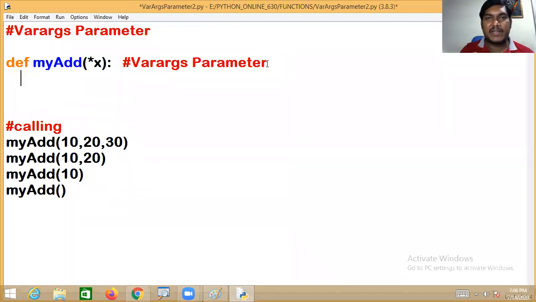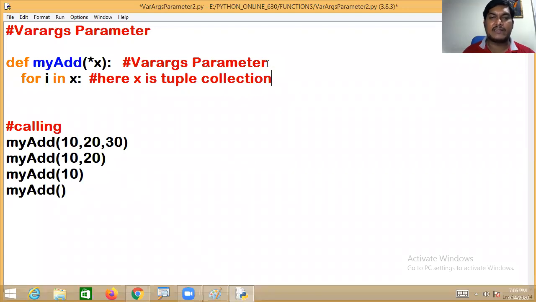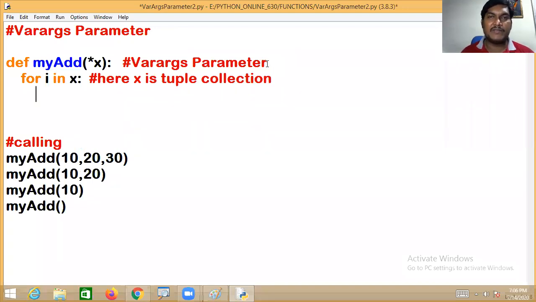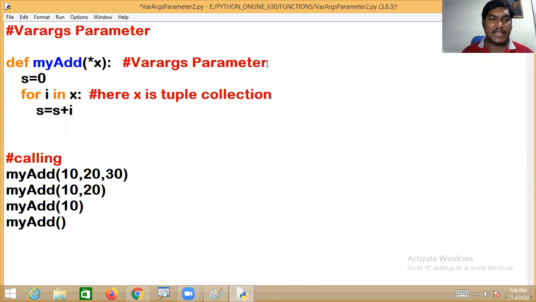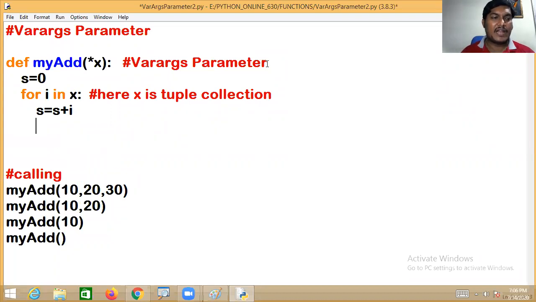Sir, I want to get one by one element from the tuple collection. You are already aware of it: for I in X. But don't get any confusion here. X is a tuple collection, so we read one by one value from the tuple collection. S equal to S plus I. But we have to declare one variable, S equal to 0. And finally, once the loop is completed, I want to display the sum.